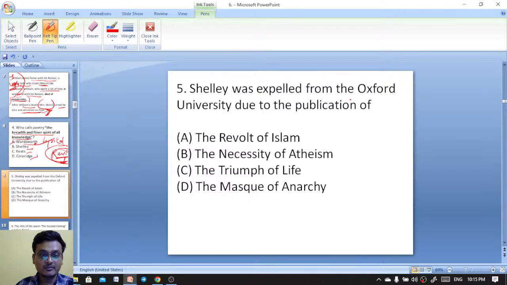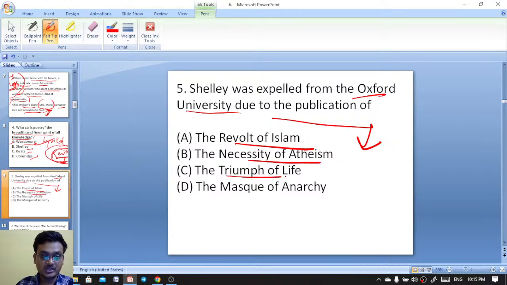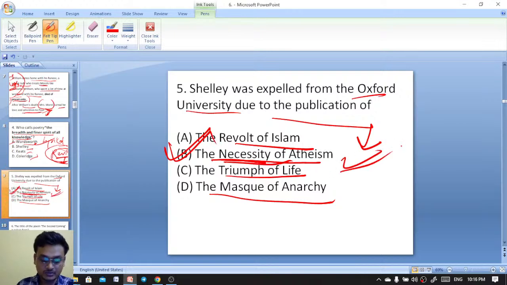Next question. Shelley was expelled from Oxford University due to the publication of which work? The Revolt of Islam, The Necessity of Atheism, The Triumph of Life, The Mask of Anarchy. Exactly, The Necessity of Atheism. Shelley was an atheist, so The Necessity of Atheism is the work. For that work, he was expelled.